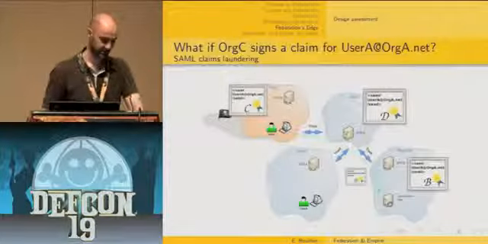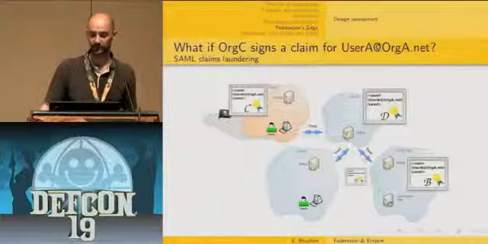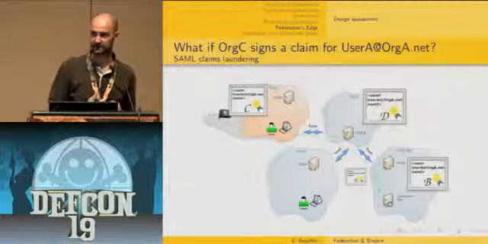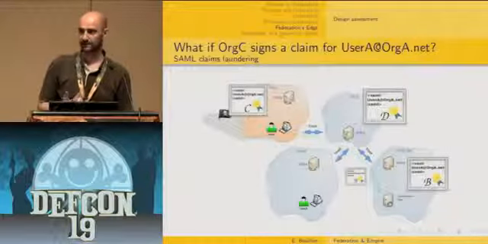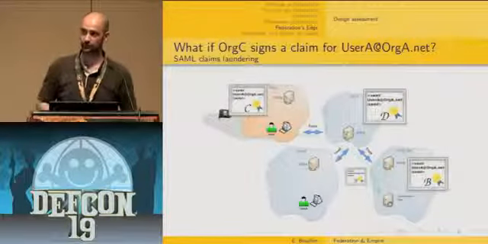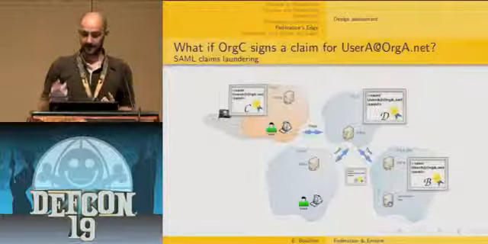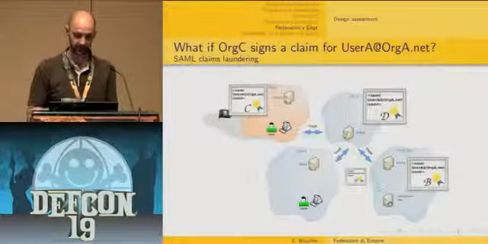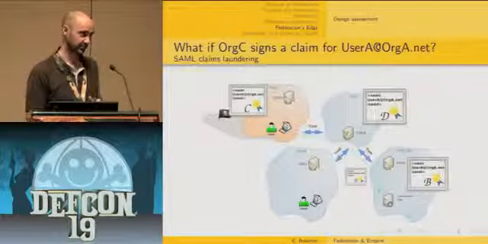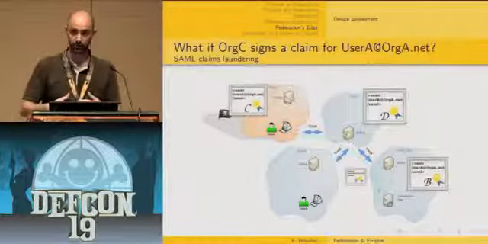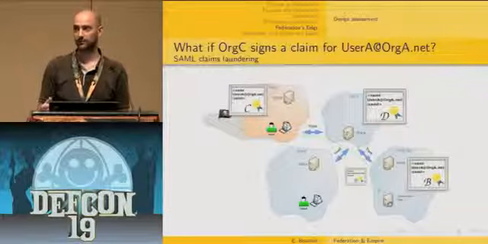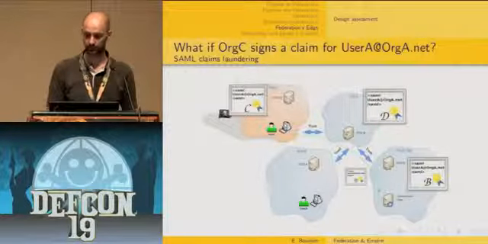Now the question is, what if organization C signs a claim for a user which is not part of its own organization? Let's say, what if organization C gets either malicious or compromised? In this case, if organization D does not do its job by checking everything that needs to be checked, which is not done by default, then organization B has no way to see the trick and to see that things went wrong.